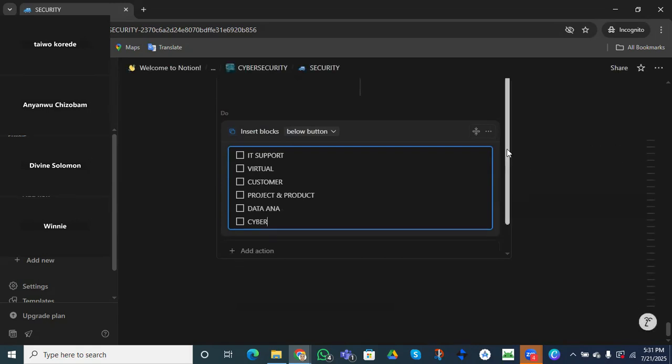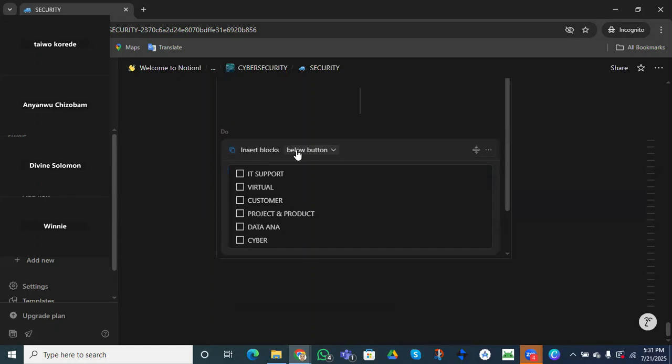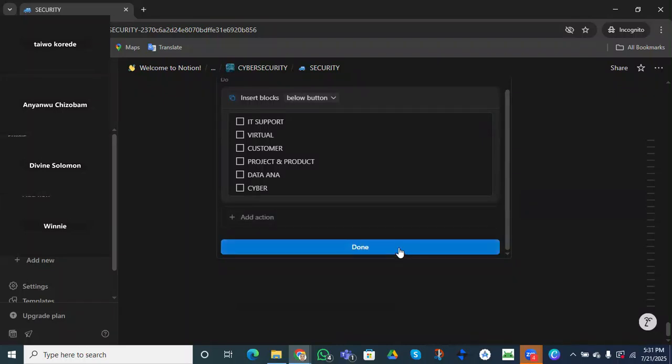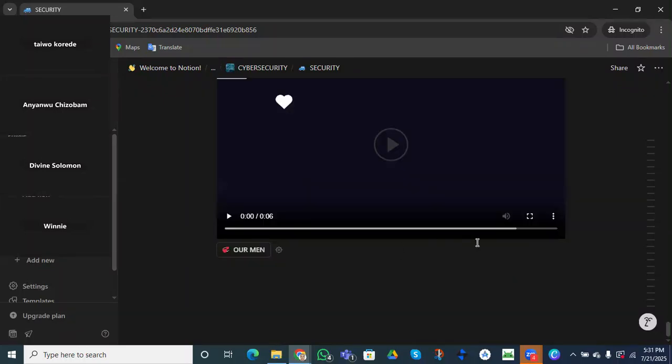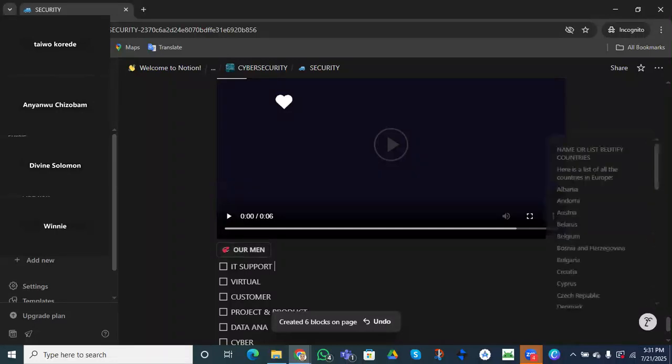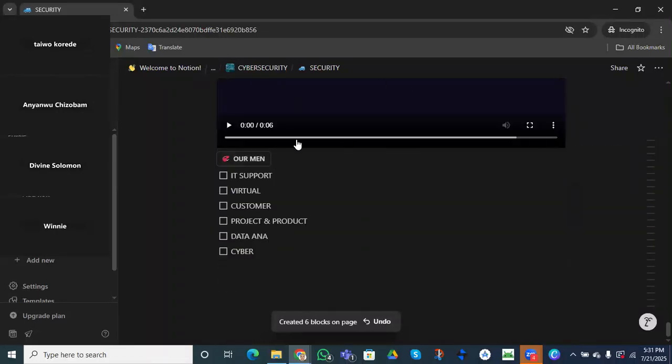So whenever they insert a block below, I want all our products to pop up. So I'm going to click on done. Let's see if this is going to work. Remember the name, our men. So when I click on our men, do you see how our products pop out? So I don't need to send it manually; it's automated.